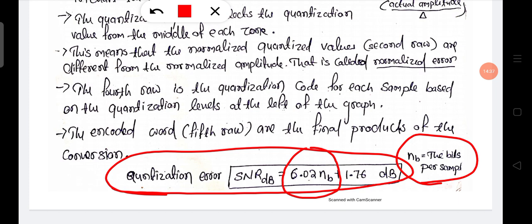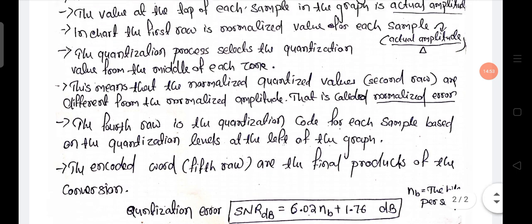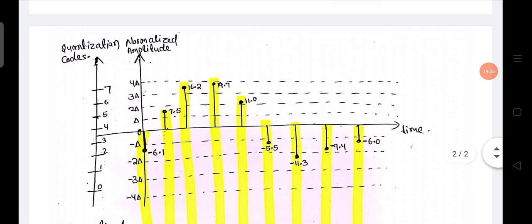That is, one sampled signal has how many bits, that number of bits is NB. Remember this formula.